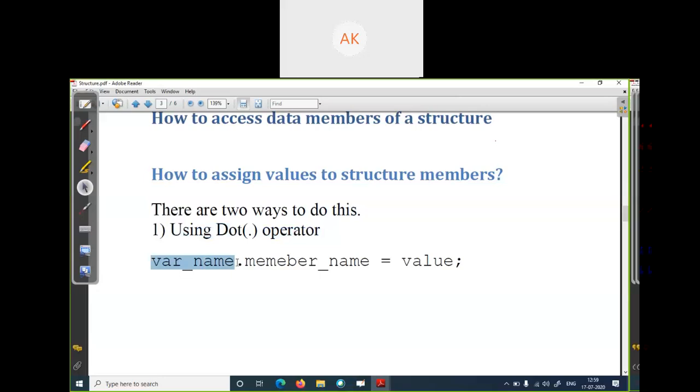Using the dot operator, we can assign a value to a member variable of a structure. Suppose you are talking about the student, the variable name is s1, dot member name. Suppose you are assigning the value to name, so s1 dot name equals your value, the student's name, then semicolon. Simply, we can assign the value to a member variable by using this dot operator: variable name, dot, followed by the member name, equals the value you are assigning.